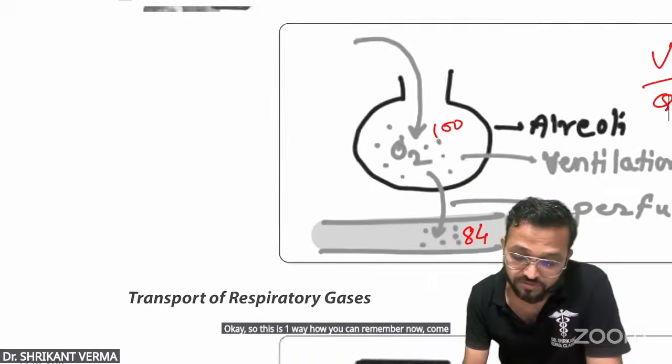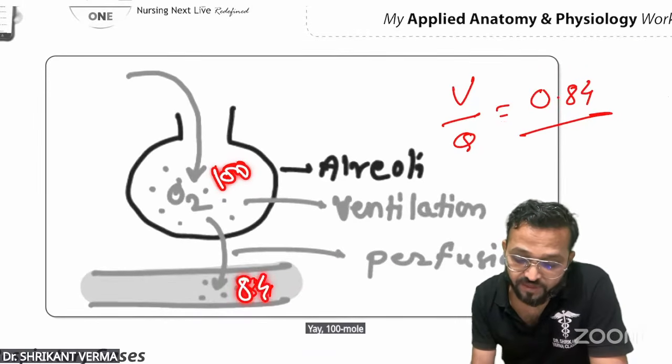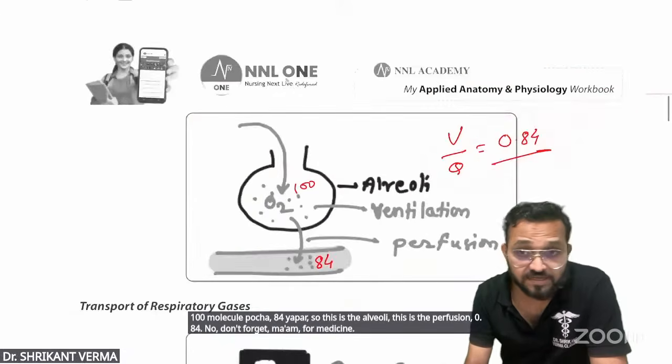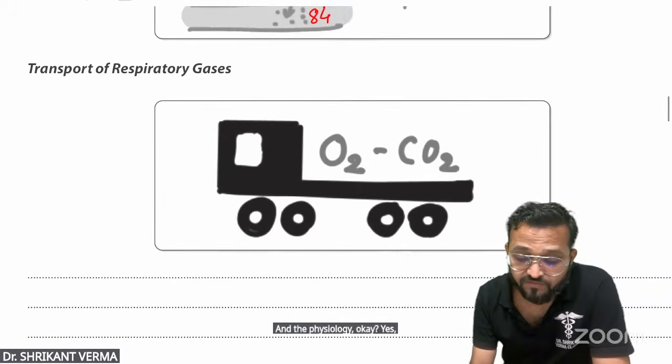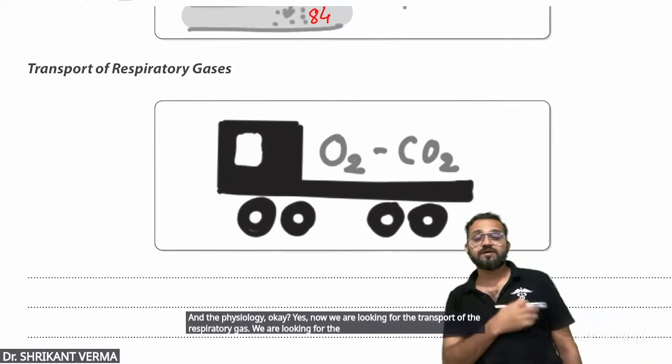Now come to the next. Again, same thing, ना. ये वही है, 100 मॉलिक्यूल पहुंचा है, 84 यहाँ पर. So this is the alveoli, this is the perfusion, 0.84. Don't forget, ना, for medicine and the physiology. Okay, yes. Now we are looking for the transport of the respiratory gas.